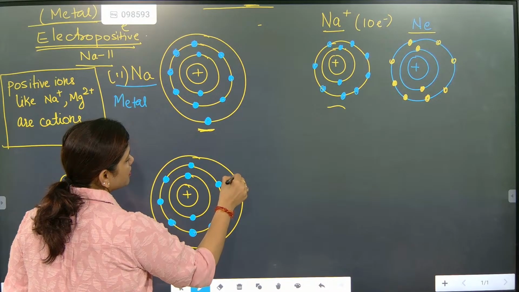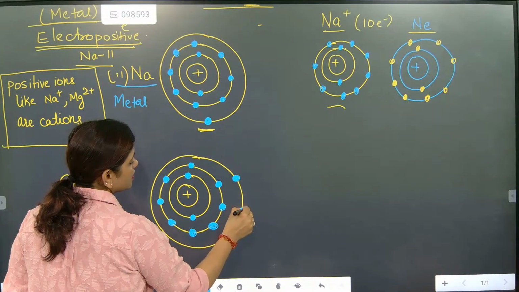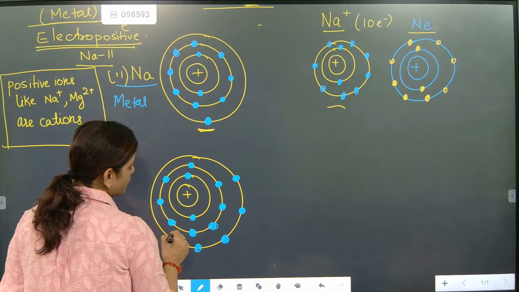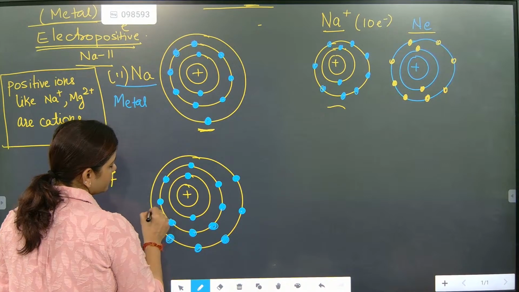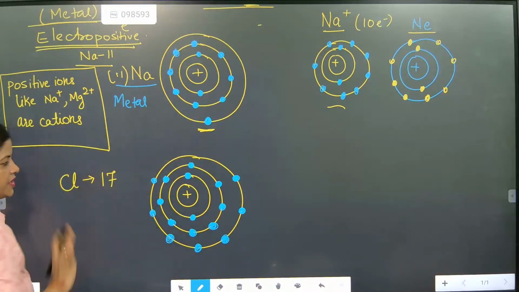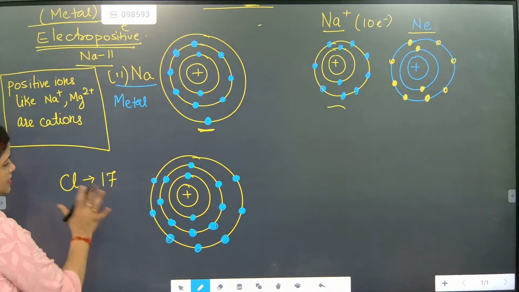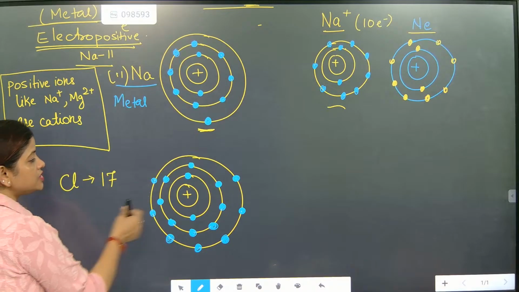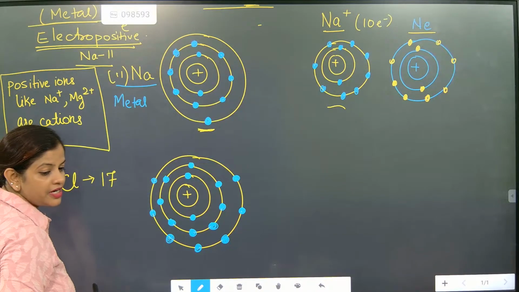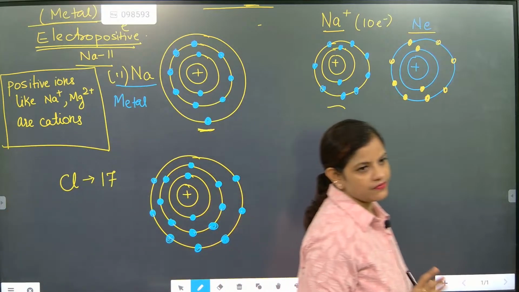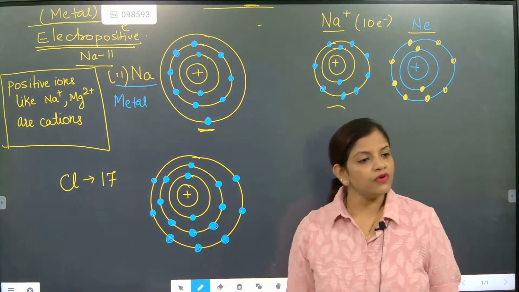Third orbit, 1, 2, 3, 4, 5, 6, 7. One place is empty. So this is about chlorine. Now chlorine wants 8 in the outside. How many does it want? 8 outside. But how many is it having? 7. So what will chlorine do?